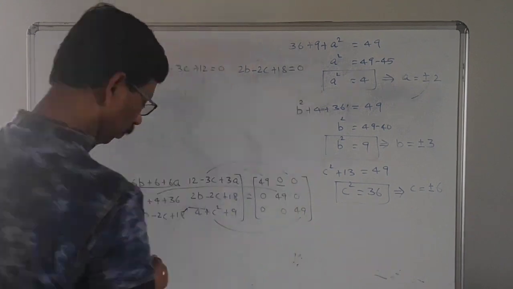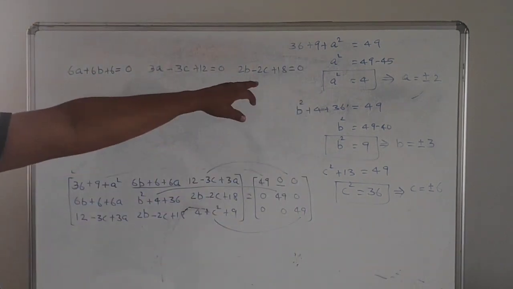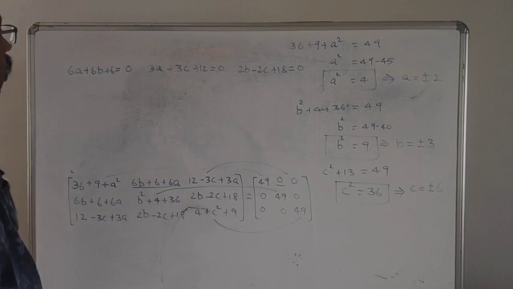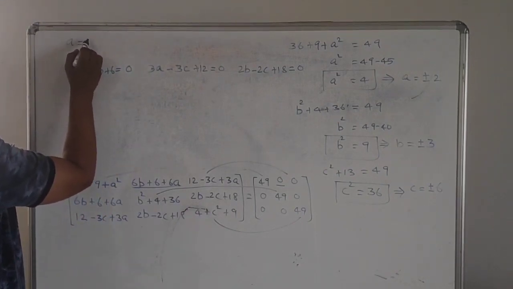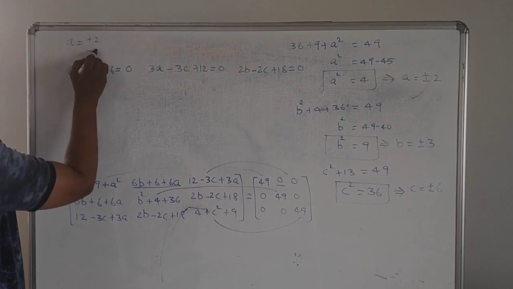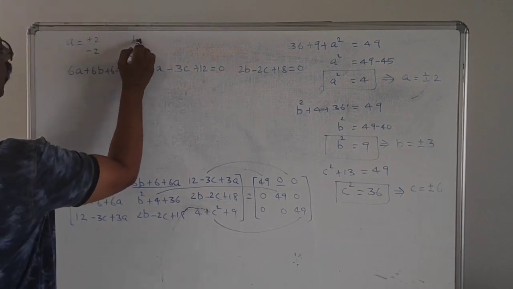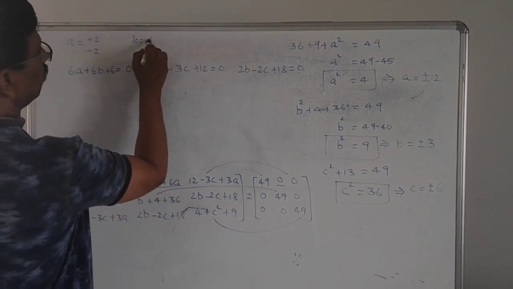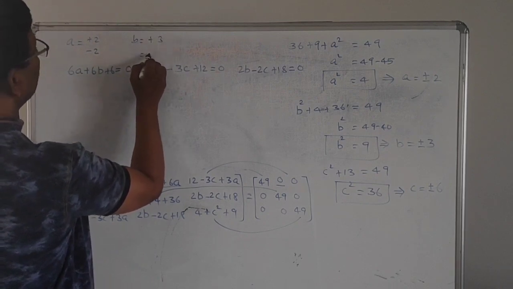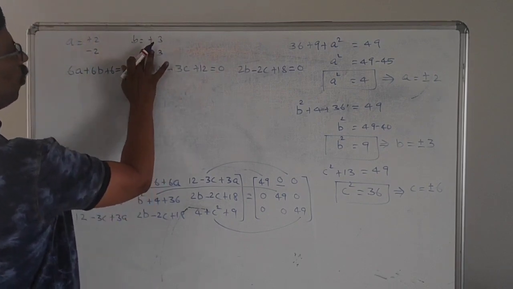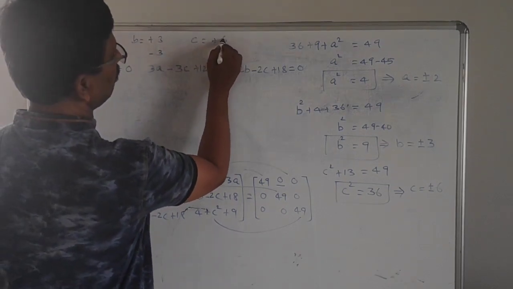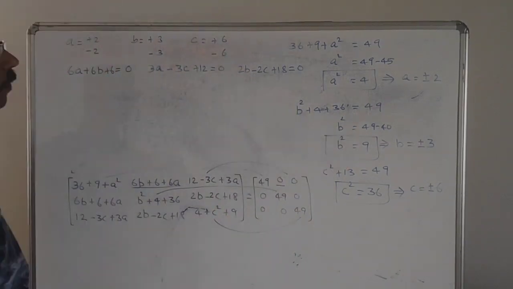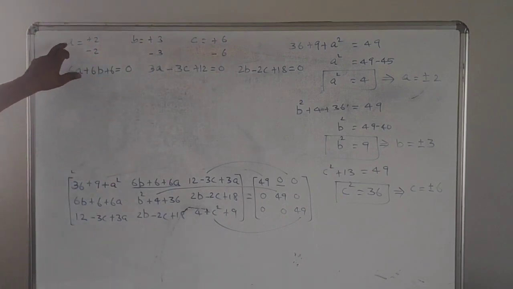Okay, before that we have taken A square equal to 4, means A equal to plus or minus 2. Then B is equal to plus 3 or minus 3. Then C equal to plus 6 or minus 6 we can say. We have to check whether they are specific values for A, B and C. For that, see, we can take this one.